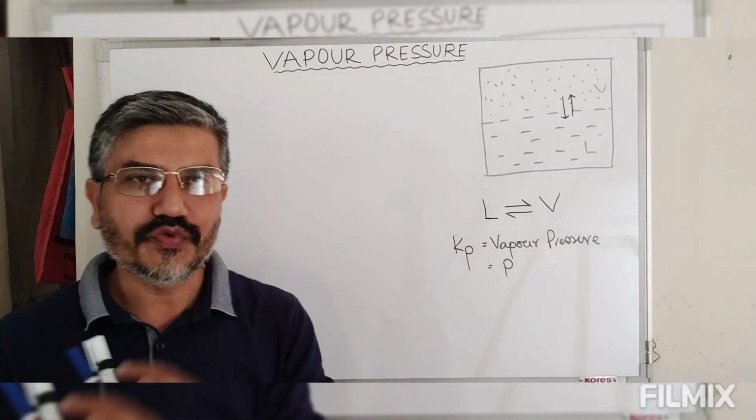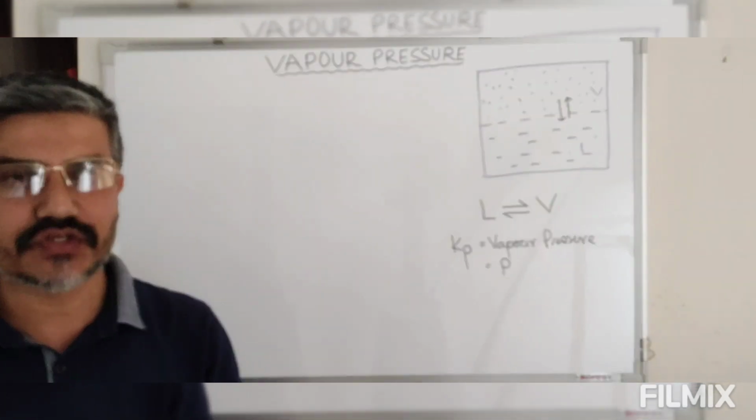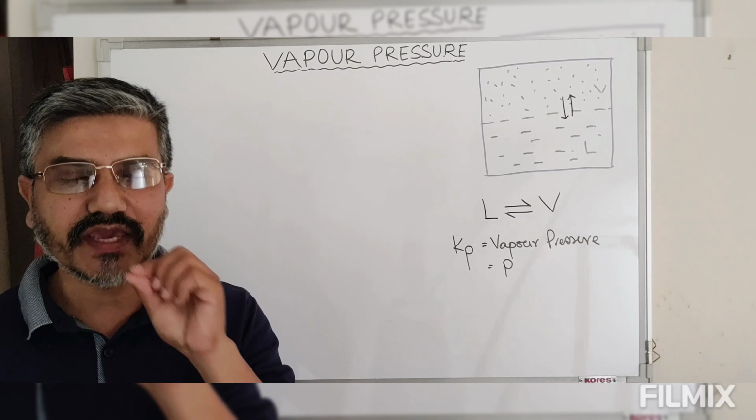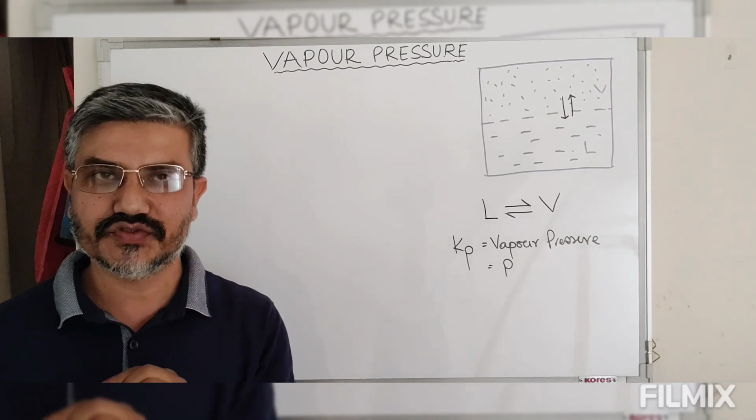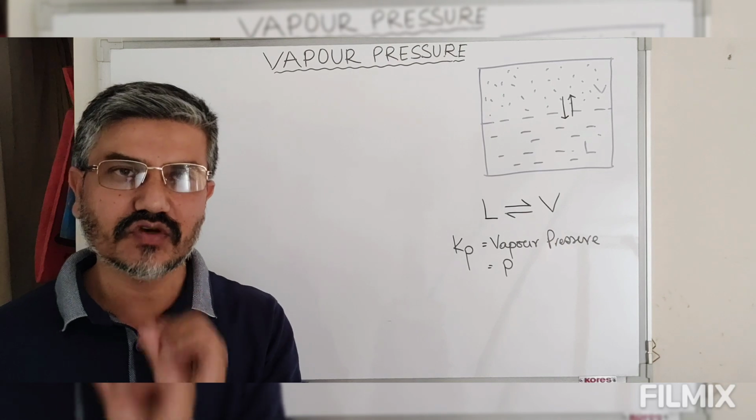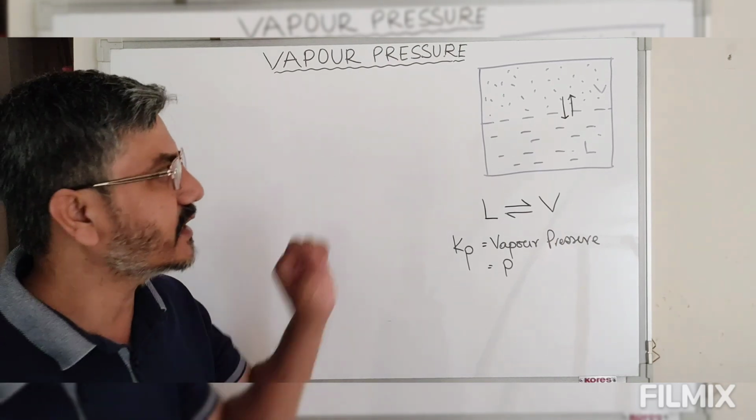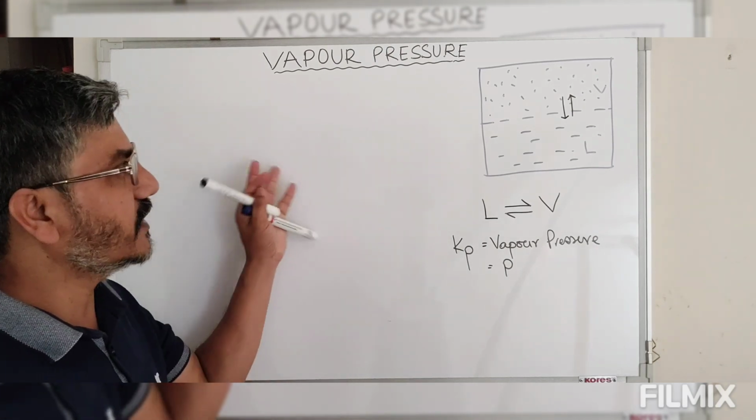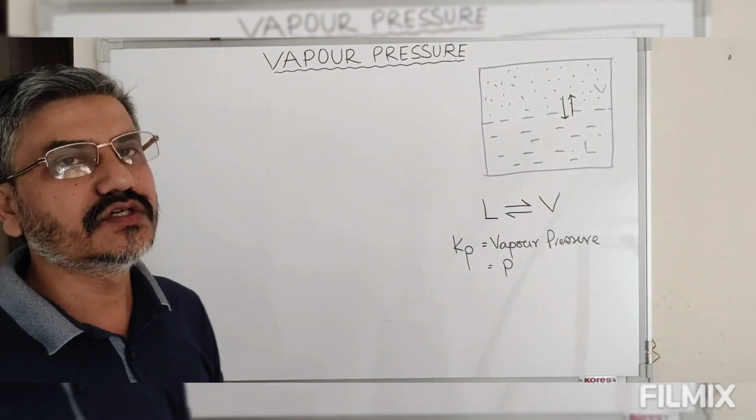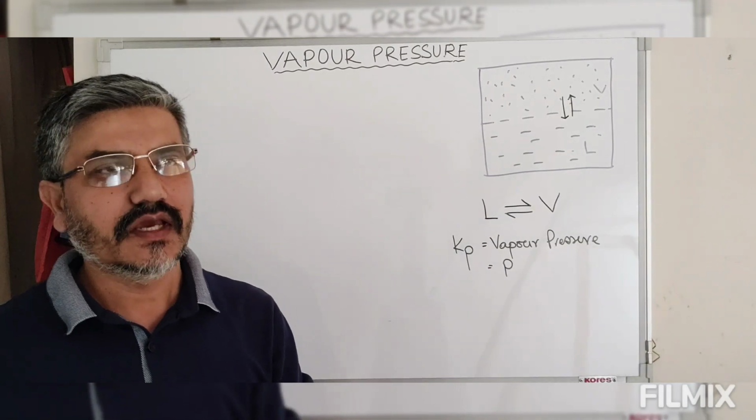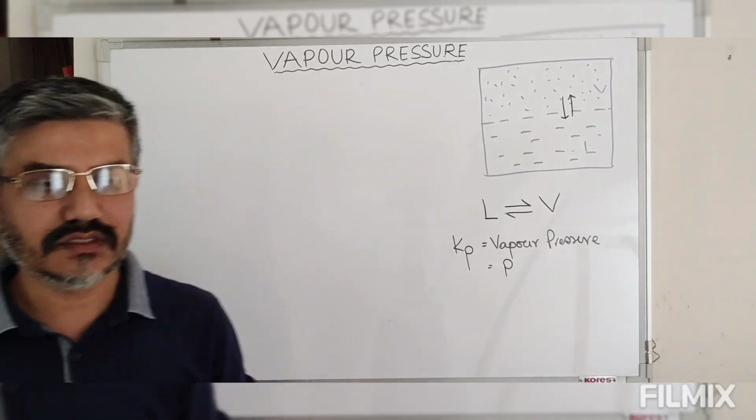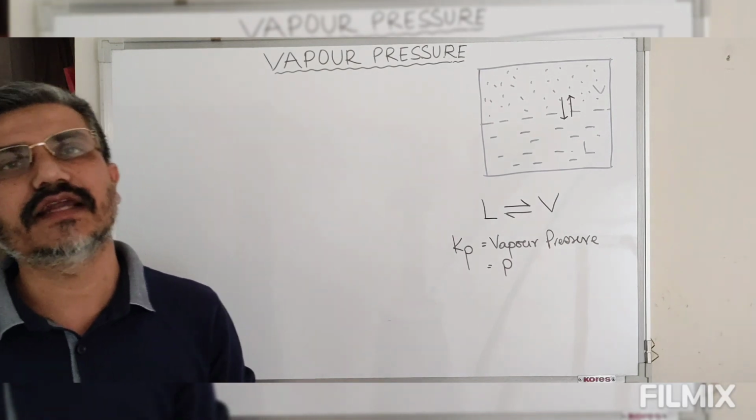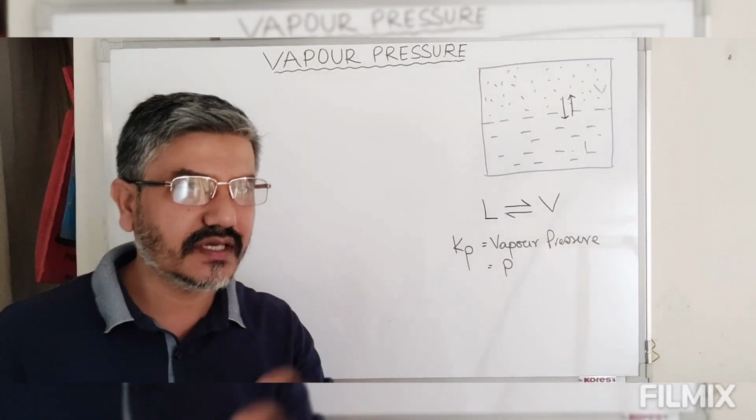Now we add a non-volatile solute. That means these solute particles will not contribute to the vapor pressure of this solution. The vapor pressure comes only from the solvent molecules, which are volatile. So now we are taking the case of the vapor pressure of a solution containing a non-volatile solute.